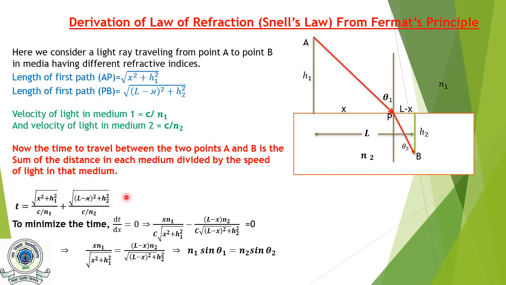Now again, to minimize the time, we set dt upon dx equal to 0, and on differentiation we get this, which is equal to n1 sin theta 1 equal to n2 sin theta 2. So we saw how Fermat principle is useful to derive so many physical laws.